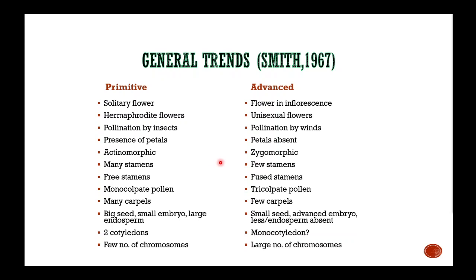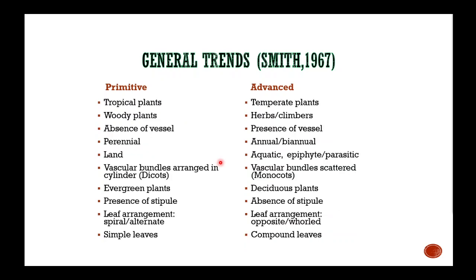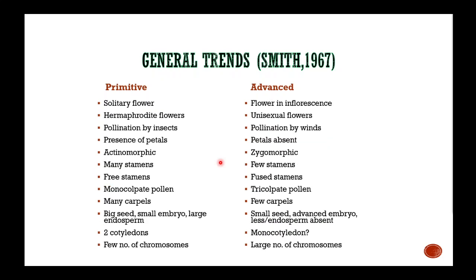You can pause between these two slides to see the characteristics listed by Smith, to differentiate the evolutionary trends in angiosperms, because this is based on Smith.